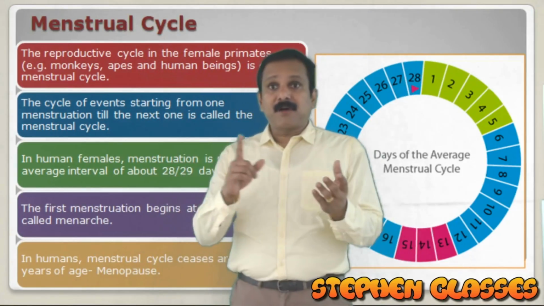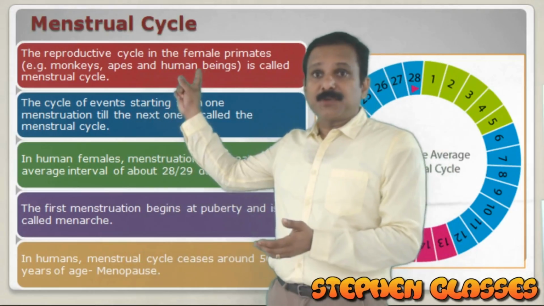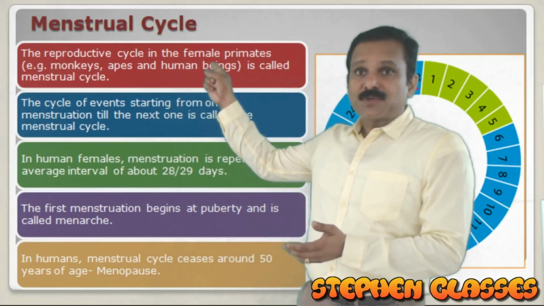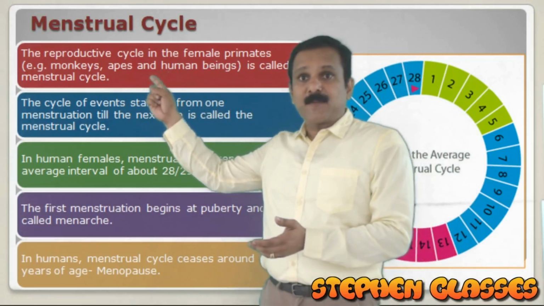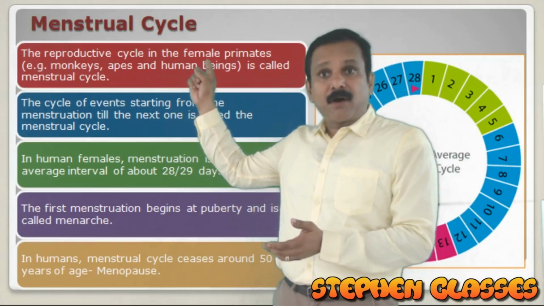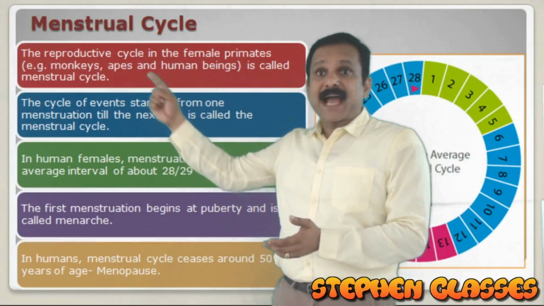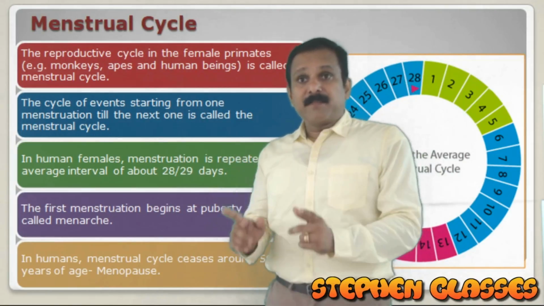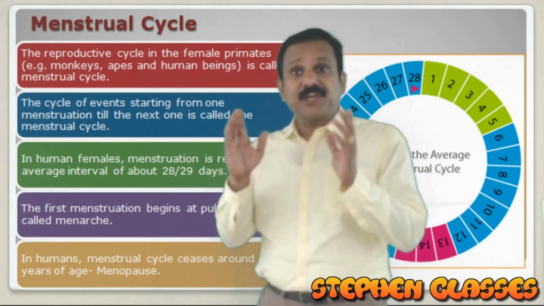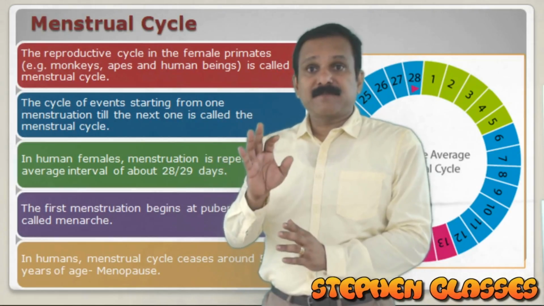Man, monkeys, and apes all belong to order Primata, so we are all coming under the Primata group. So in monkeys, apes, and human beings, the reproductive cycle is known as menstrual cycle. I repeat, the menstrual cycle is the reproductive cycle found in female primates.